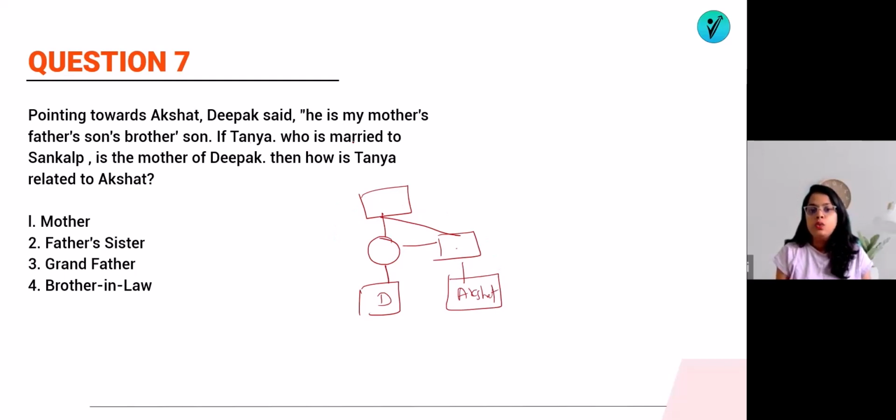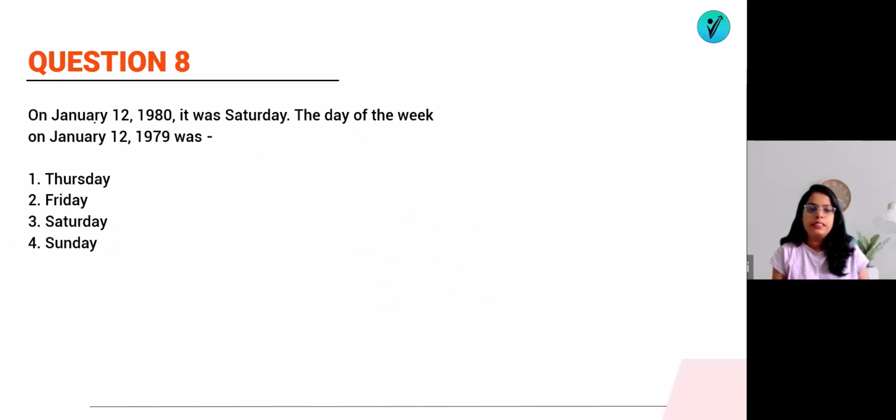If Tanya, who is married to Sankalp, is the mother of Deepak. So mother of Deepak is Tanya who is married to Sankalp. So how is Tanya related to Akshat? So what we can say, Akshat's father's sister. So father's sister means paternal aunt. So answer will be option number 2. That's it. Easier. Now let's see the question number 8.